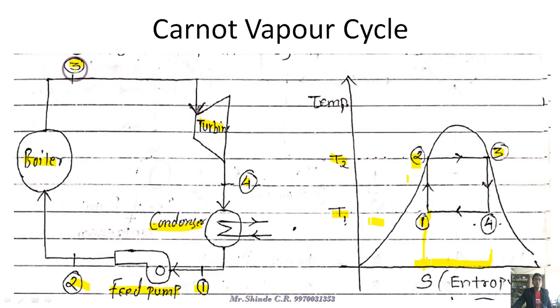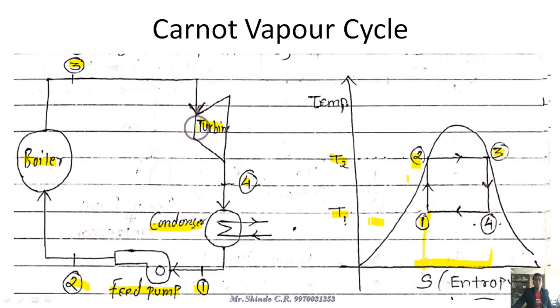Then during the process of 3 to 4, you can see that the graph goes down. 3 to 4 indicates that with constant heat energy, with constant entropy, the temperature changes from T2 to T1. So this is an adiabatic process, because there is a change in temperature but no heat exchange between the power plant and the environment during the 3 to 4 process.